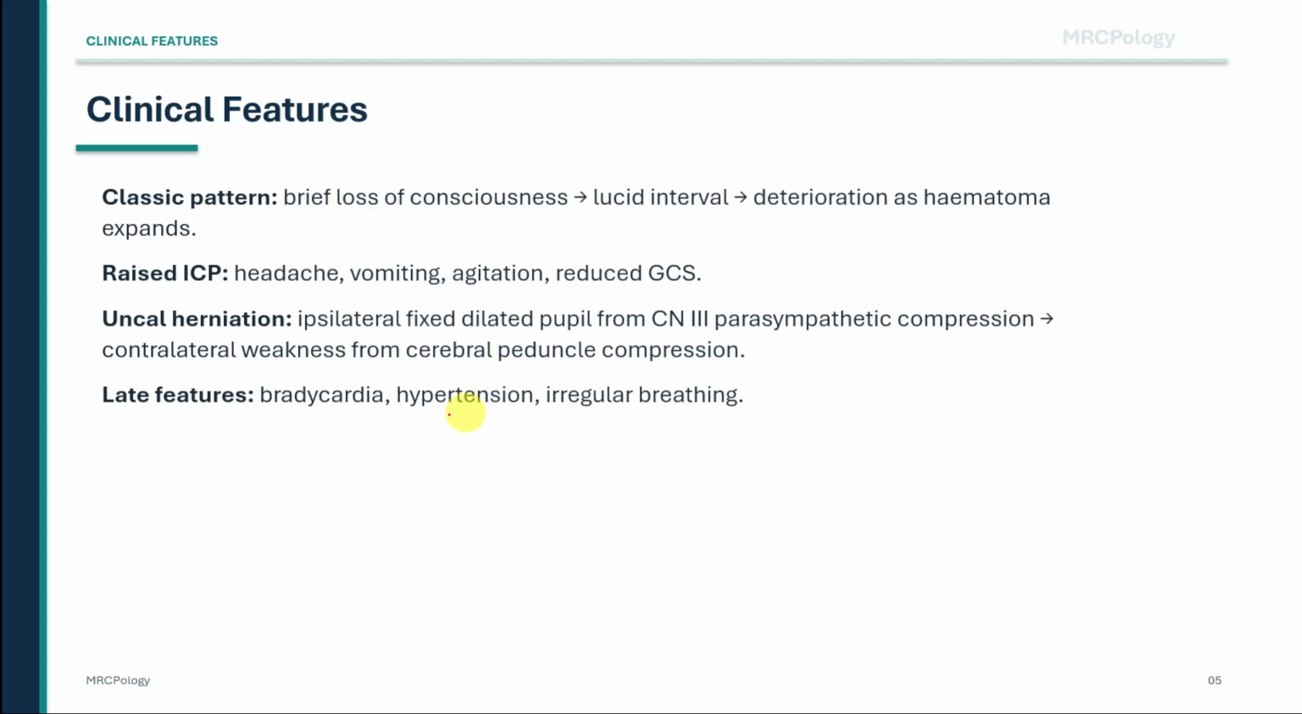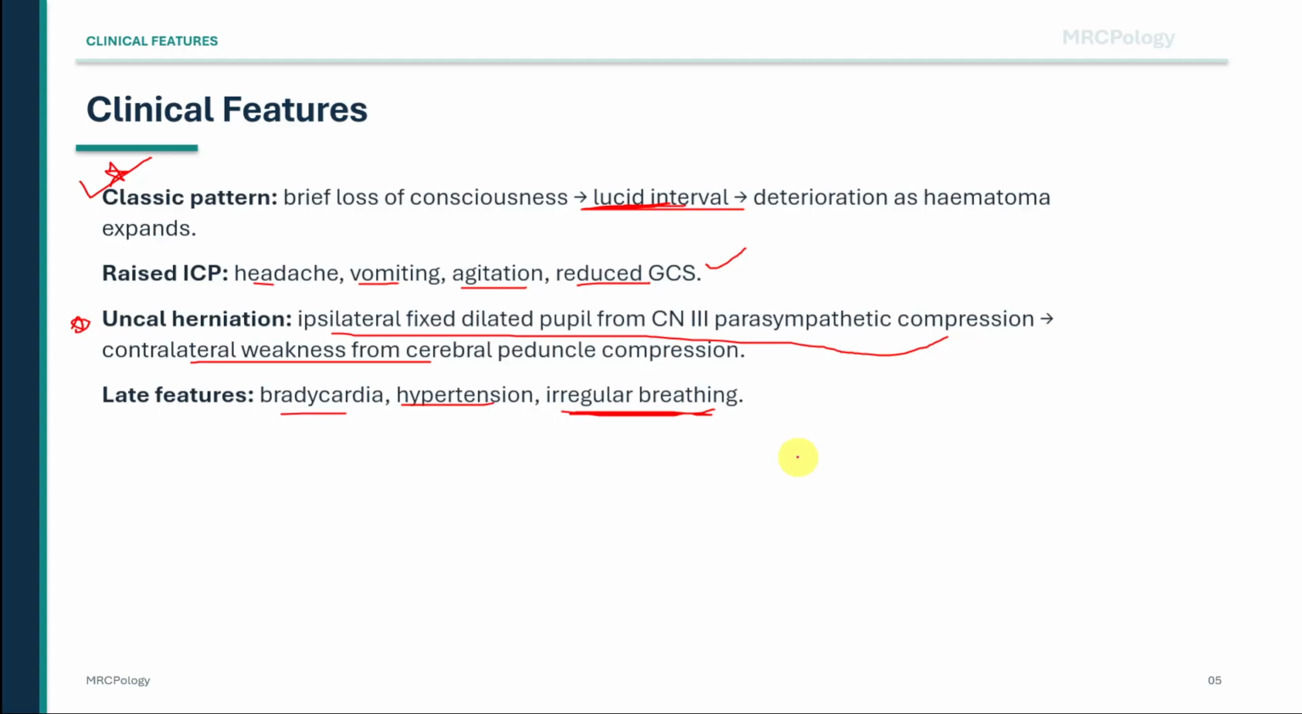Clinically, the famous pattern is brief loss of consciousness followed by a lucid interval, followed by deterioration as the hematoma expands. But do not rely on the lucid interval being present every time. In the exam and in clinical practice, any patient who deteriorates after head injury needs urgent assessment and imaging. Raised intracranial pressure may present with headache, vomiting, agitation, confusion, drowsiness, and reduced Glasgow Coma Score. As herniation develops, the patient may have an ipsilateral fixed dilated pupil and contralateral weakness. Late features include bradycardia, hypertension, and irregular breathing, reflecting severe intracranial hypertension and brainstem compromise.